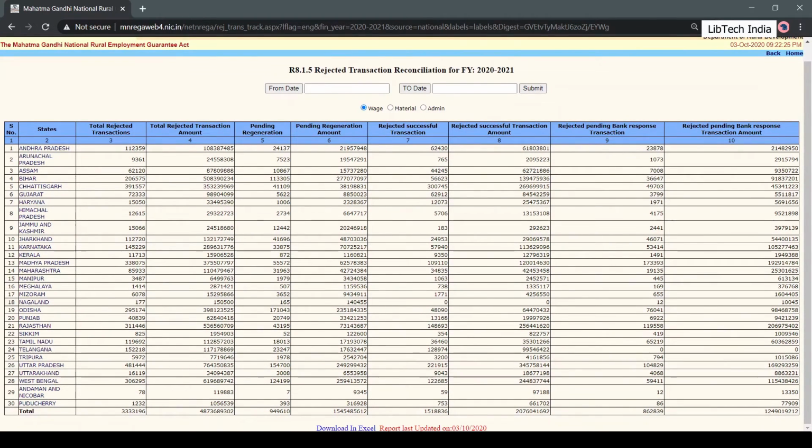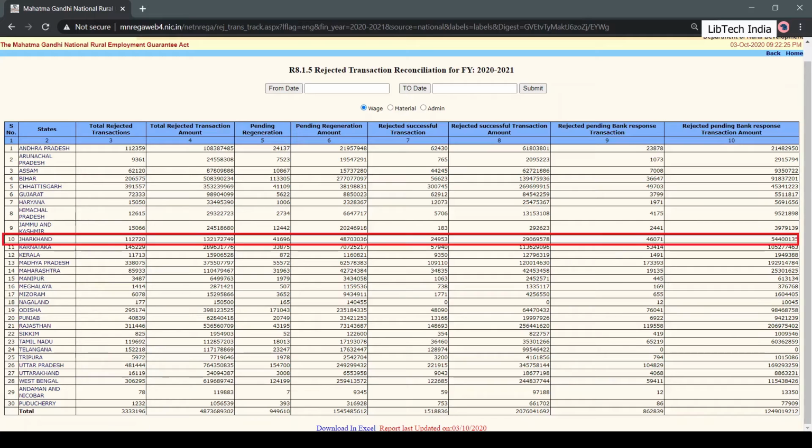We know that once a payment is rejected, it must be generated again by the block level for there to be a successful credit. However, if the underlying issue is not resolved, it will keep getting rejected. This report shows us comprehensive data for the regenerated rejected payments. Here we can see the data that is available for each state. Let's highlight row 10 that shows us the data for the state of Jharkhand.